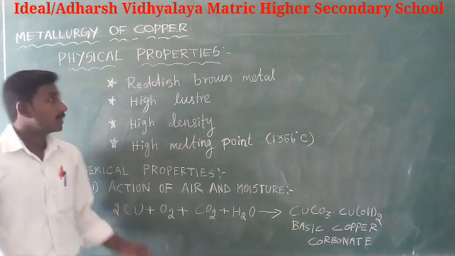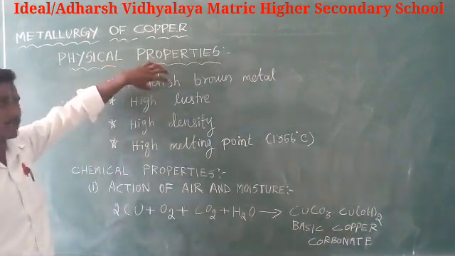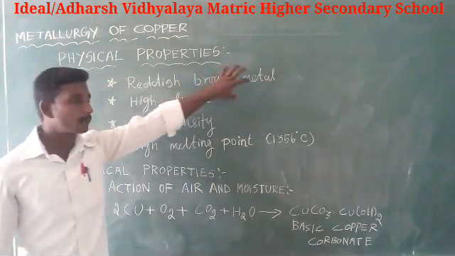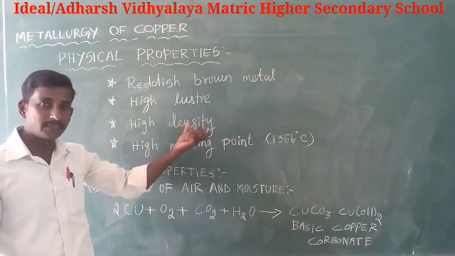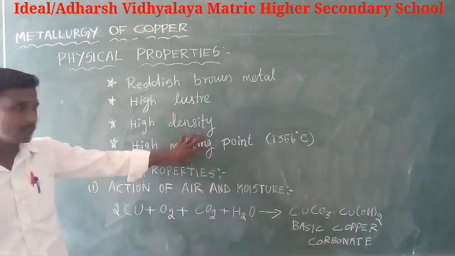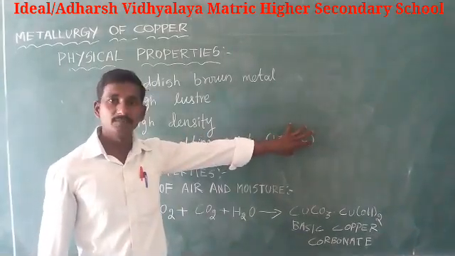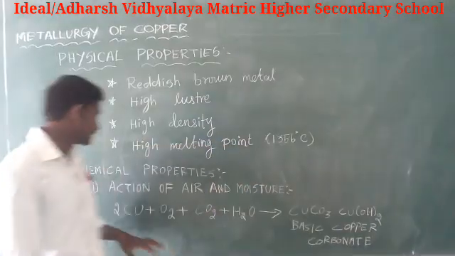Next, physical properties of copper. The color of copper is reddish brown. It is a metal with high luster, high density, and high melting point. The melting point of copper is 1356 degrees Celsius.